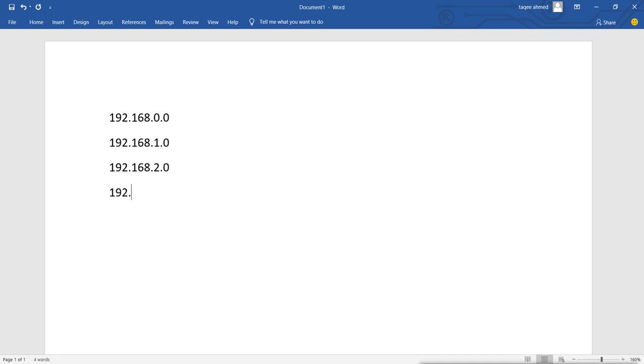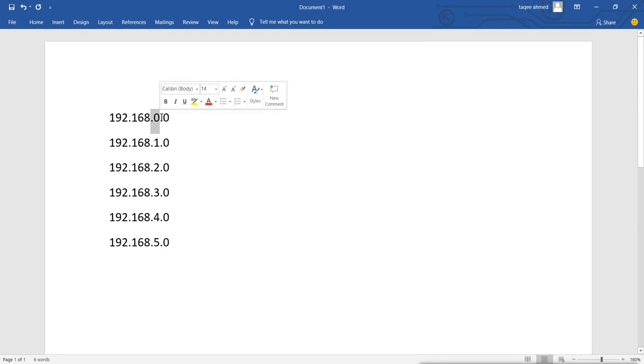Then I have 192.168.3.0. Then 192.168.4.0. Then 192.168.5.0. Remember, this is class C, and that means this is the network part. That means this is a different network and this is a different network.